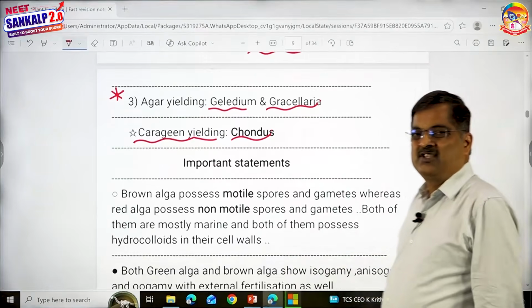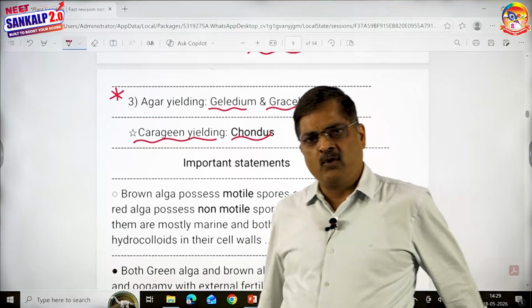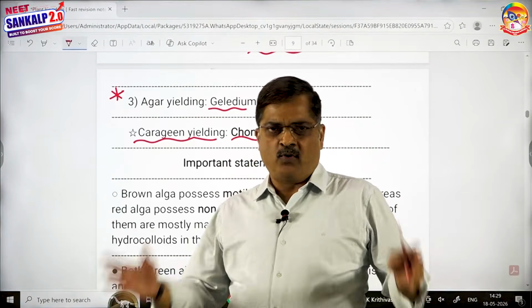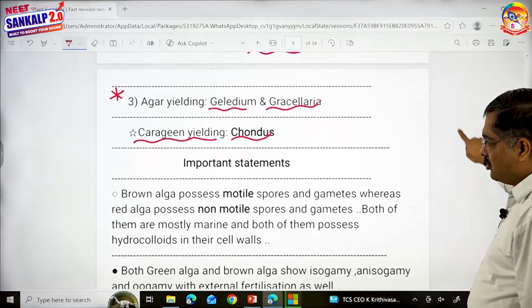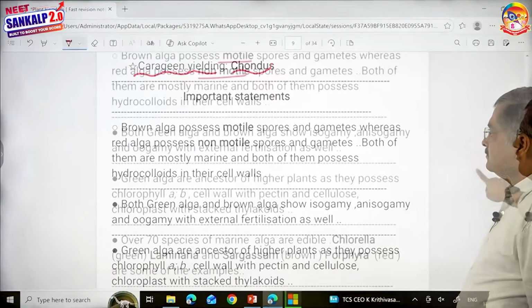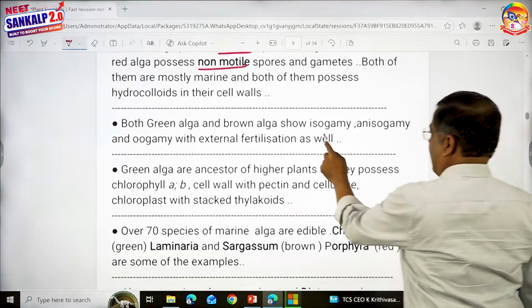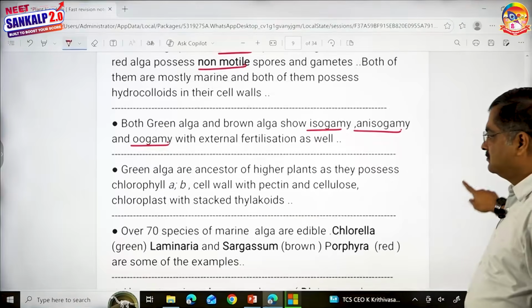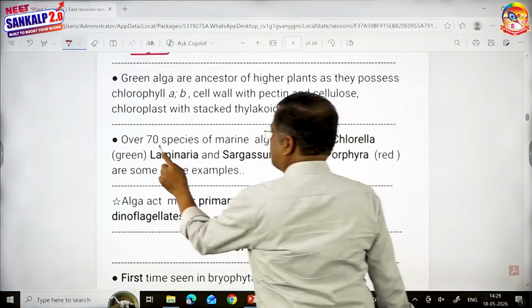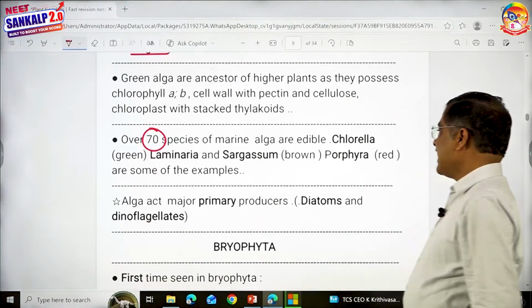There are some important statements I've written. It is just like a small worksheet. I don't want to talk, I want to take a small pause. Please run through these lines. Both green and brown alga show isogamy, anisogamy, and oogamy. Over 70 species of marine alga are edible.